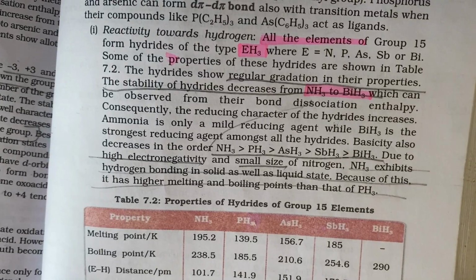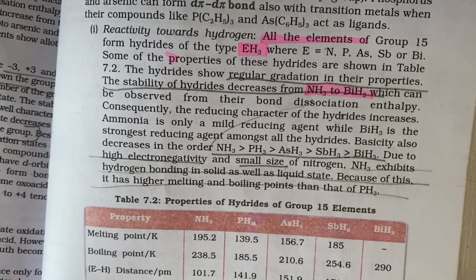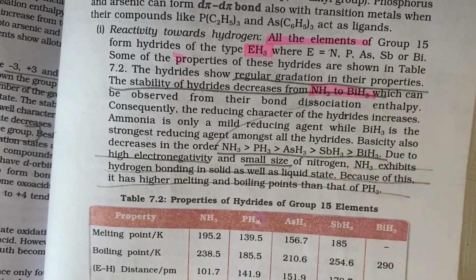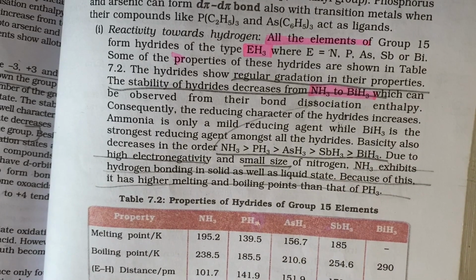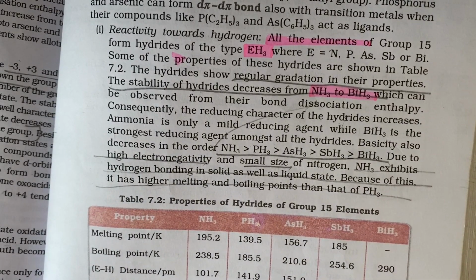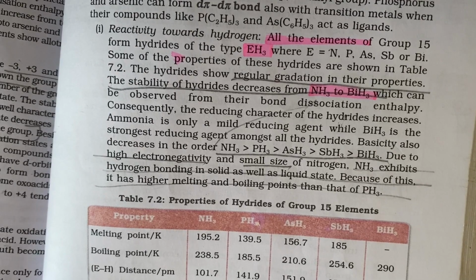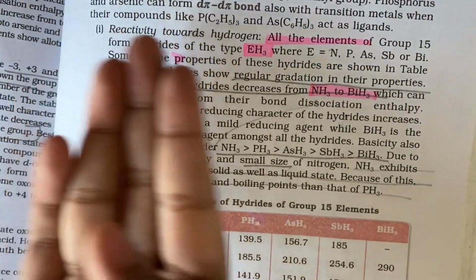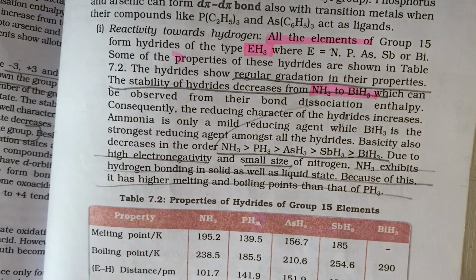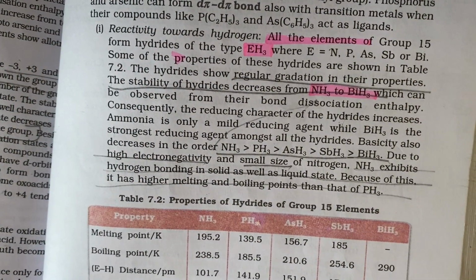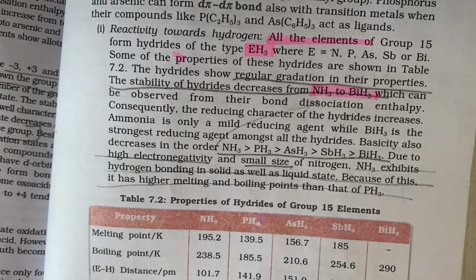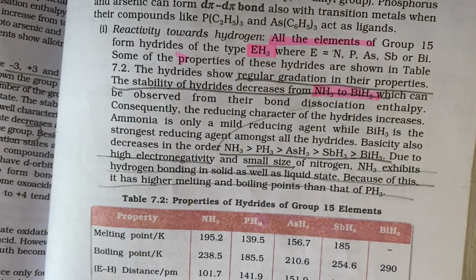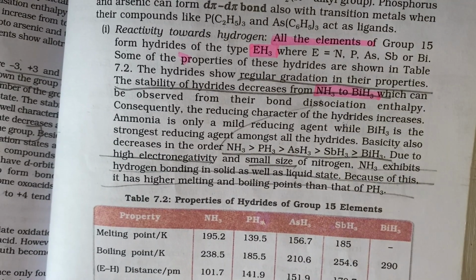Okay, for chemistry, I've taken a really small paragraph from a very huge chapter called P block elements, which I'm pretty sure most of you are gonna hate. But anyways, let's just look at this paragraph because in P block, you get questions from every single line. So let's see reactivity of hydrogen, and we're talking about group 15 elements here. Okay, that is the nitrogen family. So first point you have to note here is all elements of group 15, they form hydrides because sometimes in some groups, not all elements will form hydrides.